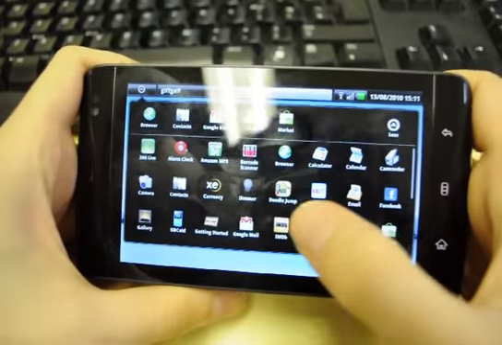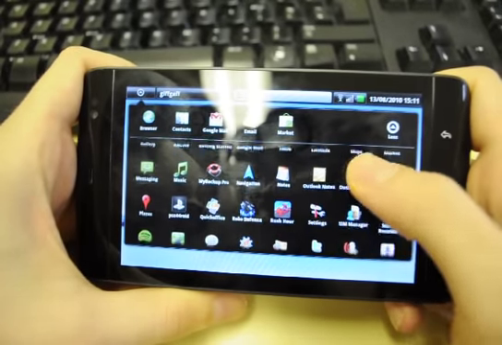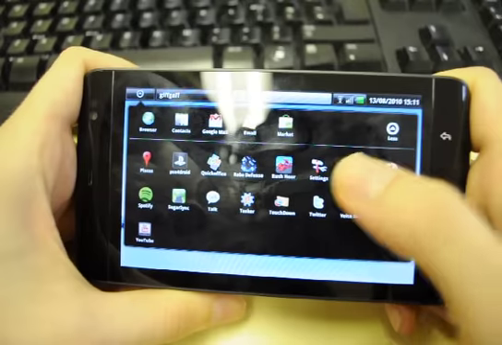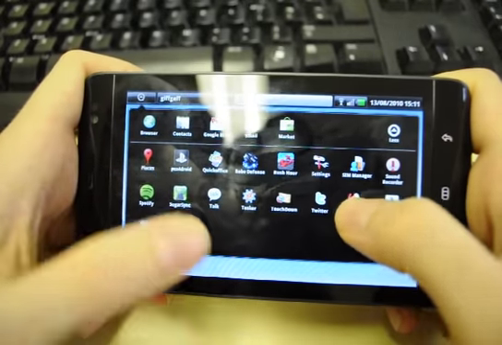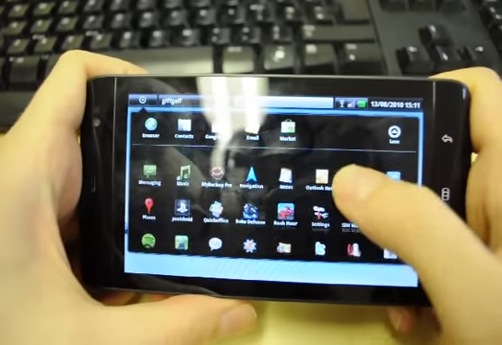For pre-installed apps, it came with Amazon MP3. That was it really. Oh, Quick Office, Touchdown, and this thing here called SugarSync, which I haven't really experimented with yet.